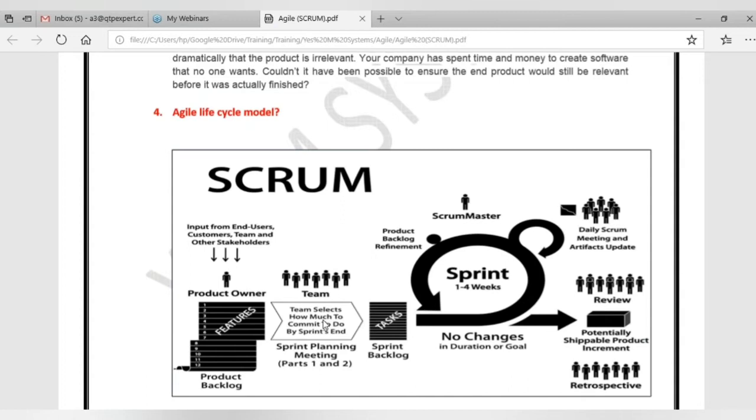All these things are not considered in other models, but in this Scrum model, the team decides what they want to develop based on their knowledge levels. That's the reason they conduct two levels of meeting here: sprint planning meeting 1 and sprint planning meeting 2.